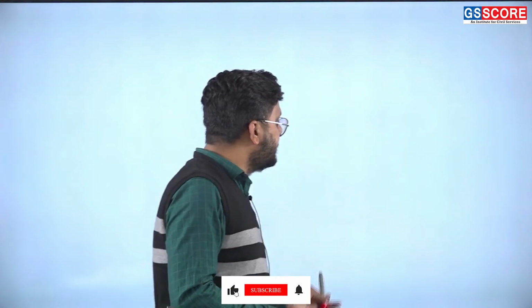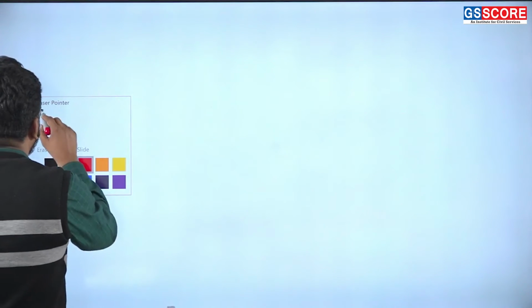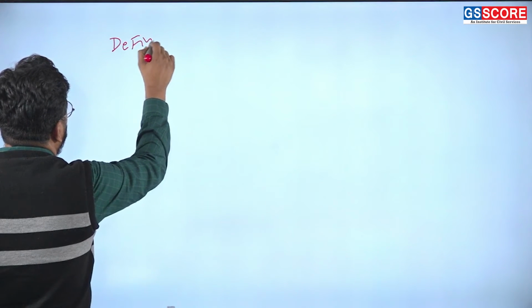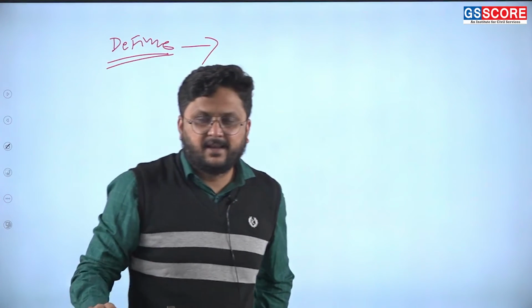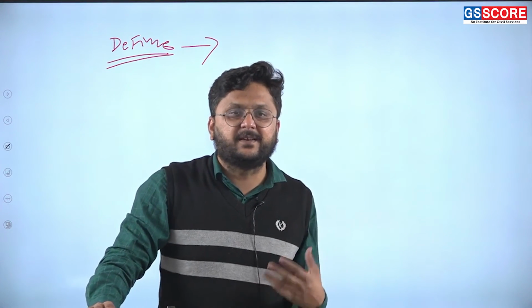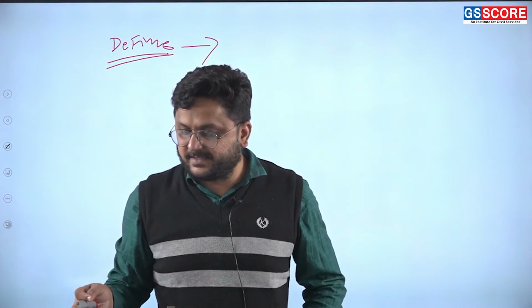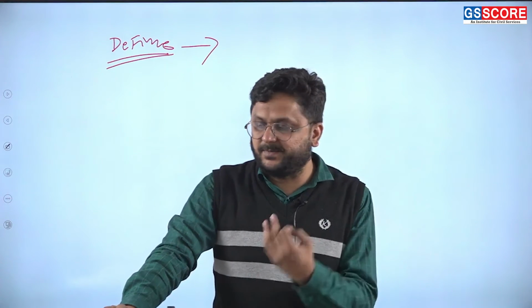Now let's look at how you are going to write the answer. In the answer, first of all, you will define intercaste and interreligious marriages. What is intercaste marriage? Marriage between couples where one partner is from one caste and the other is from a different caste. Interreligious marriage: one person is from one religion and the other person is from a different religion.